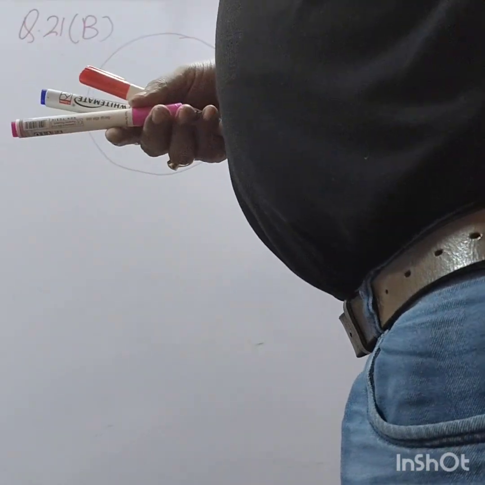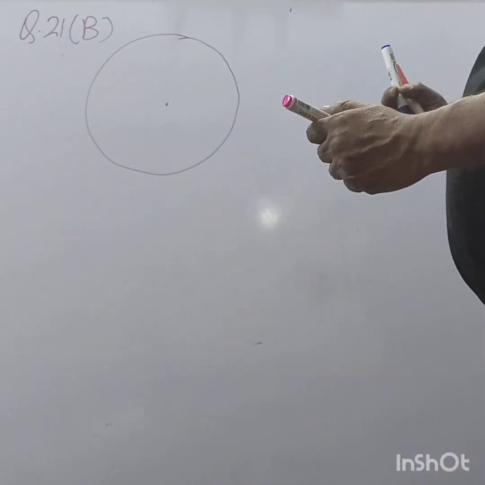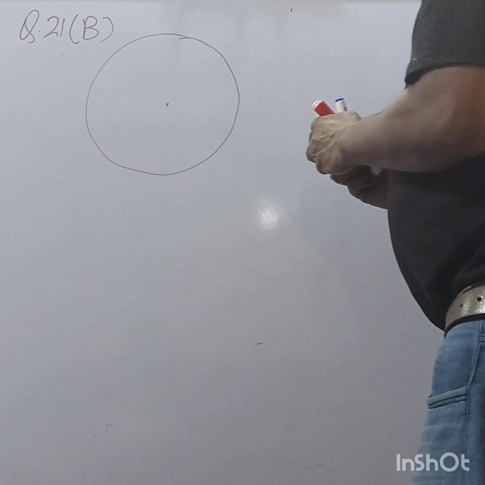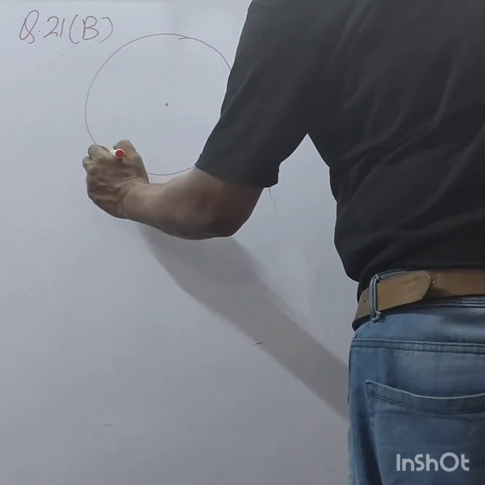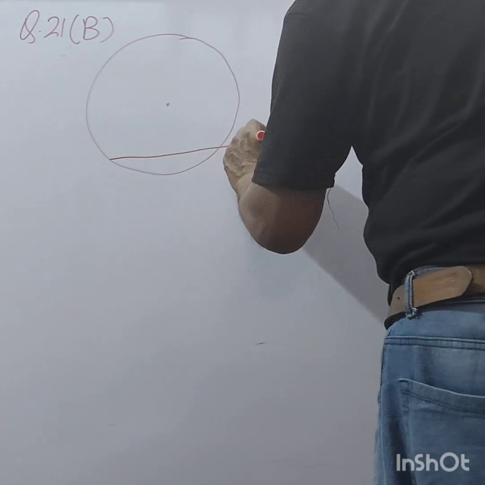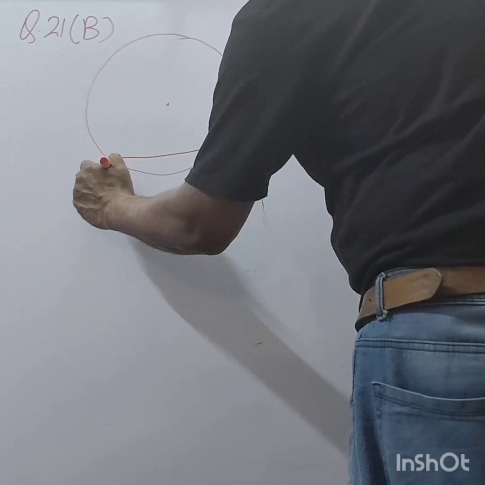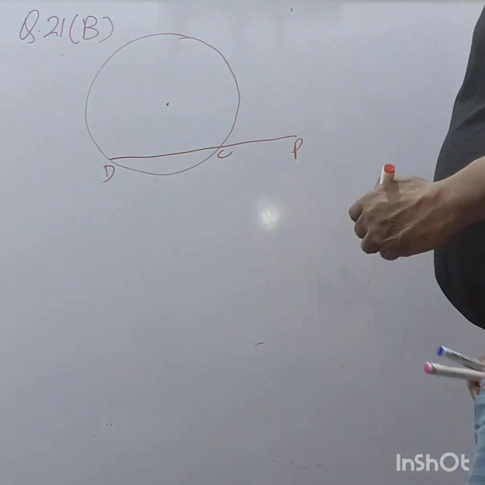You tell me, what is written at the vertex? DCP. DCP is a straight line.